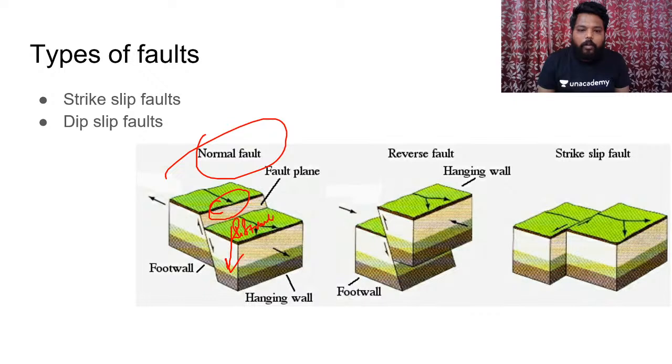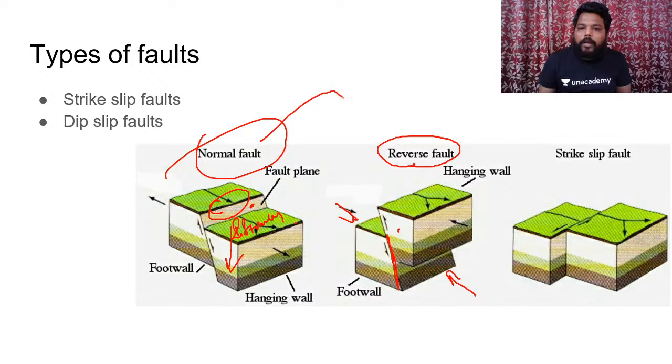This is a normal fault, where this is considered the fault plane. And if you see, once there is a crack associated and the blocks are pushed towards each other under the applied compressional forces, then what happens is this block, instead of moving down into the crust, moves upward towards the crust, resulting in the formation of reverse faulting. So this is reverse faulting.